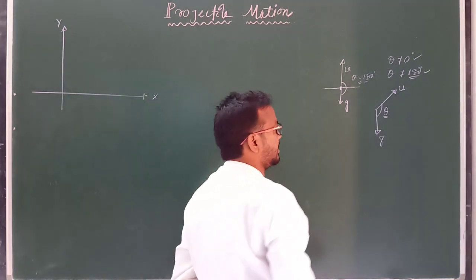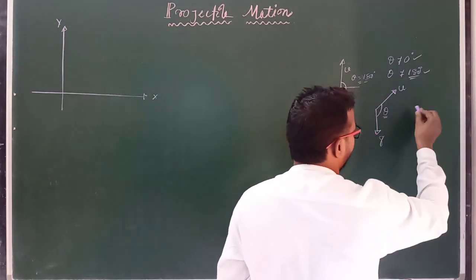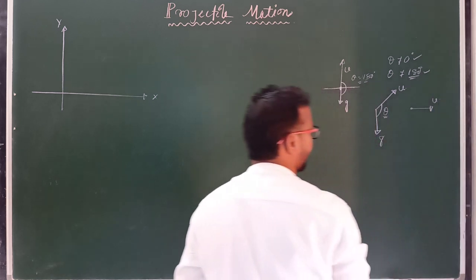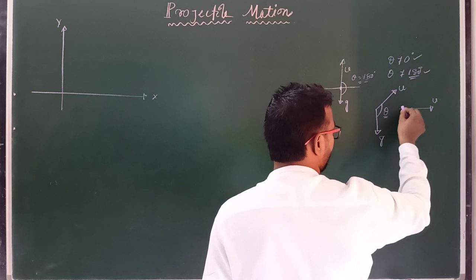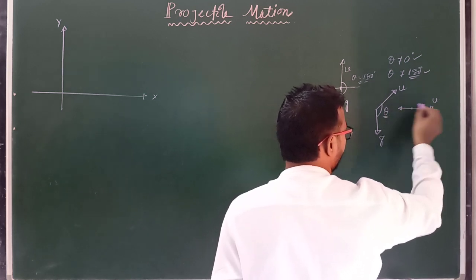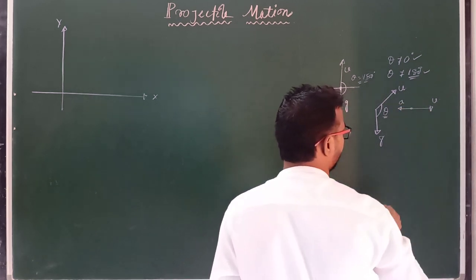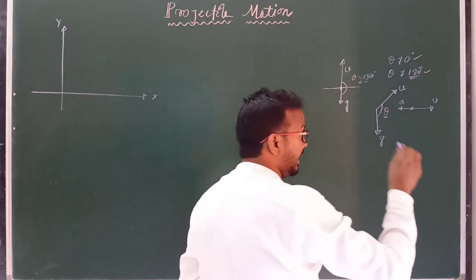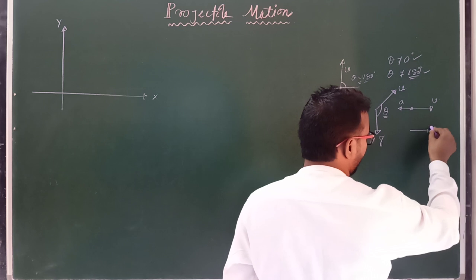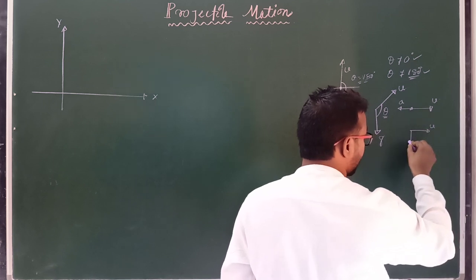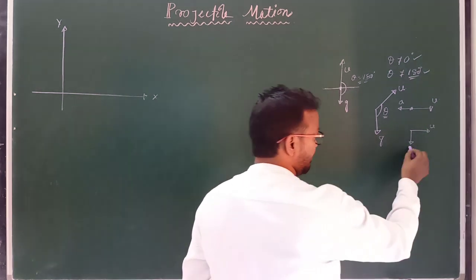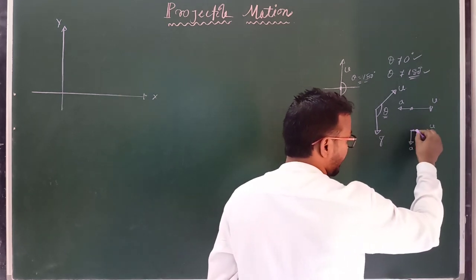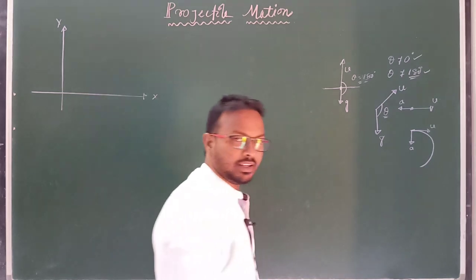Clear? As we discussed in the circular motion case, if this is the direction of velocity of a projectile or particle, and if the acceleration is opposite to its velocity, then the speed of the particle decreases, and if the acceleration is perpendicular to the direction of initial velocity, then it makes the particle move in a circular path.